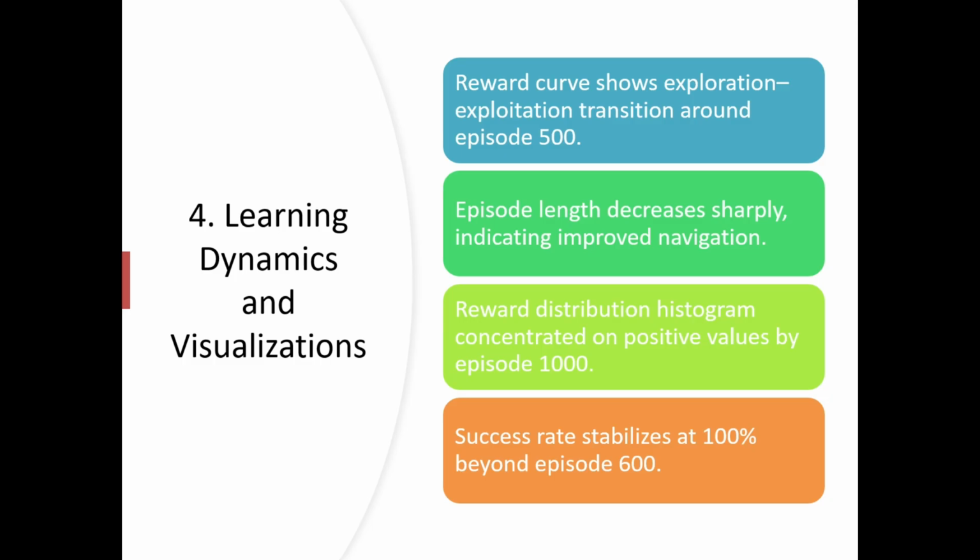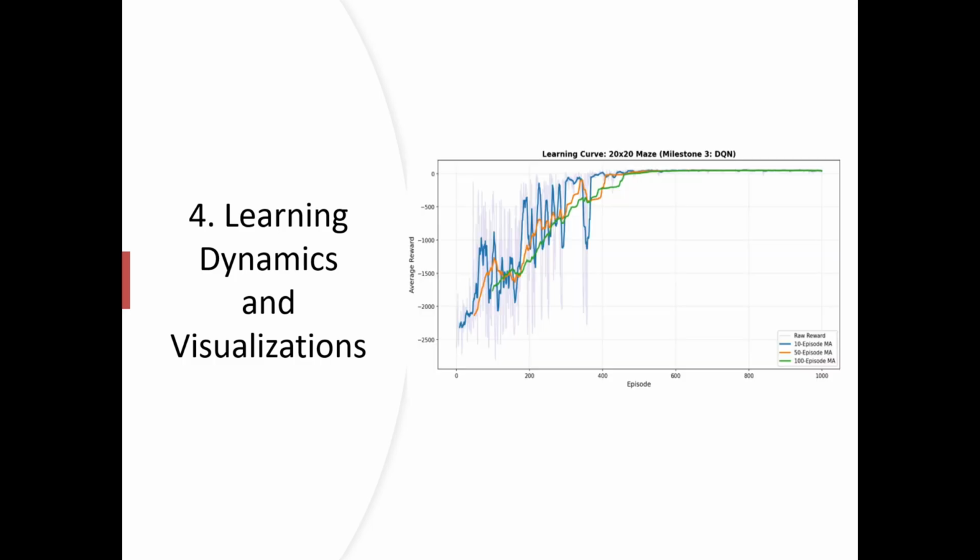The reward curve shows an exploitation transition around episode 500. Episode length decreases sharply, indicating improved navigation. The reward distribution histogram is concentrated on positive values by episode 1000. The success rate stabilizes at 100% beyond episode 600. So here you can see the learning curve for a 20x20 maze. This is milestone 3 of DQN.